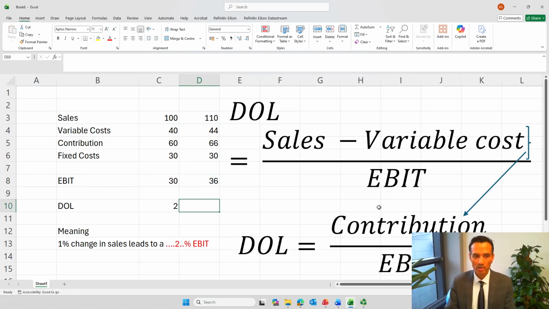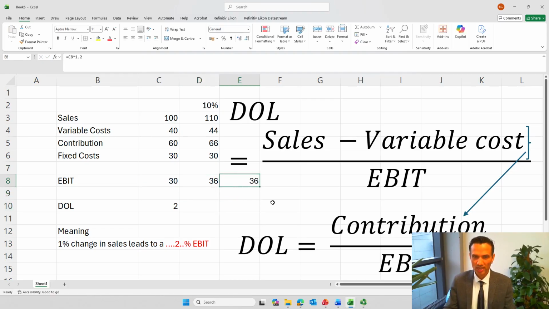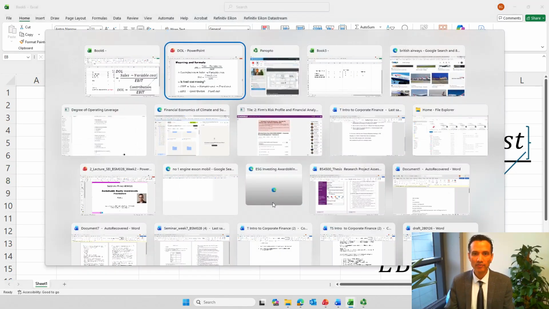Okay, so what does that mean? Degree of operating leverage is saying a 1% change should lead to a 2% change in operating profit. This is exactly what we can see here. A 10% increment in sales has led to a 20%, because it's 2, so 20%. So 20% of 30 is going to be this exact 36, right? That is basically the concept of degree of operating leverage.